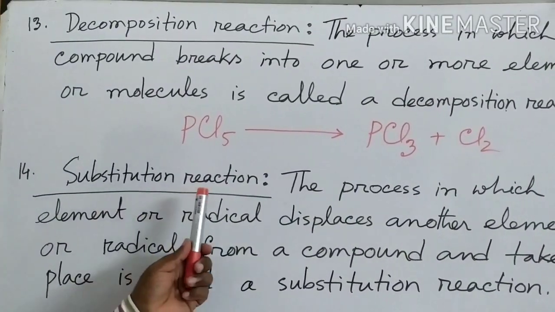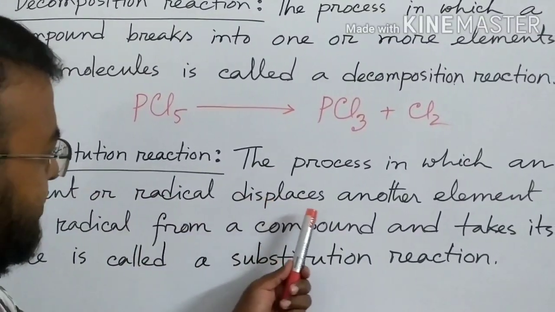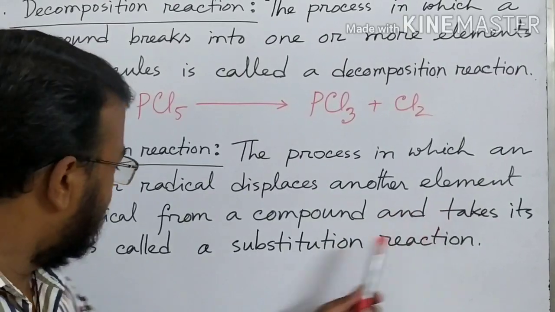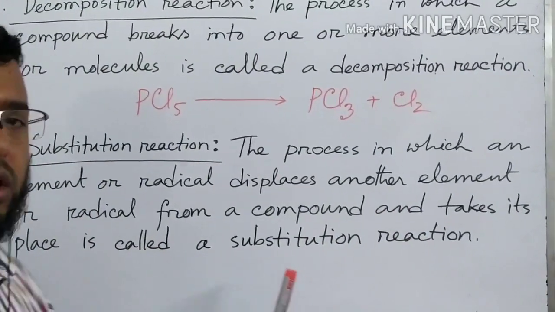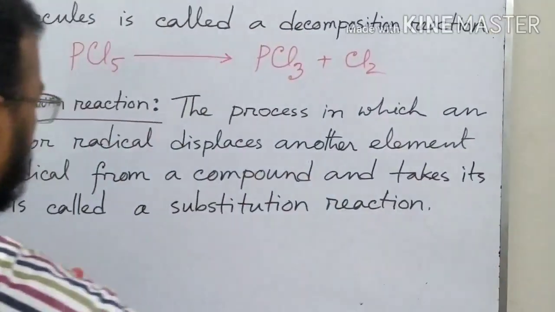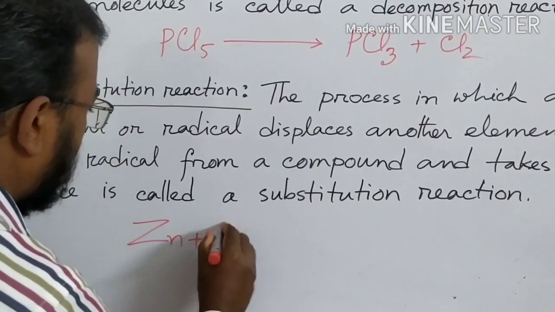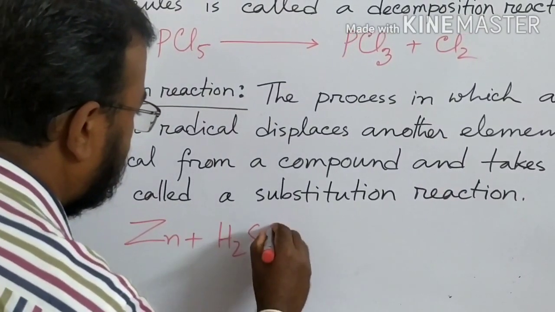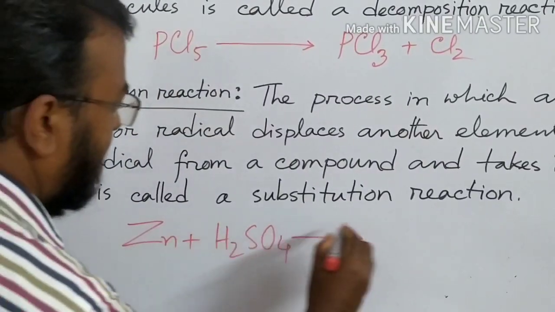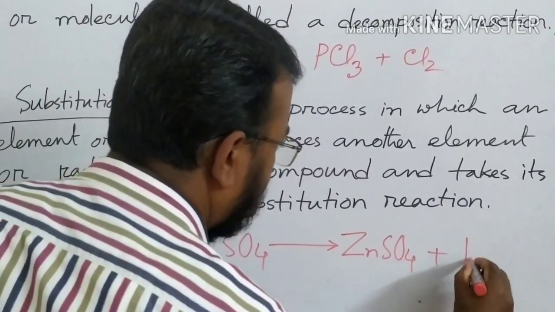Number 14, substitution reaction. The process in which an element or radical displaces another element or radical from a compound and takes its place is called a substitution reaction. Okay, now I am writing the reaction, zinc plus sulfuric acid. So here zinc replaces hydrogen, then it will be zinc sulfate and hydrogen will be separated.